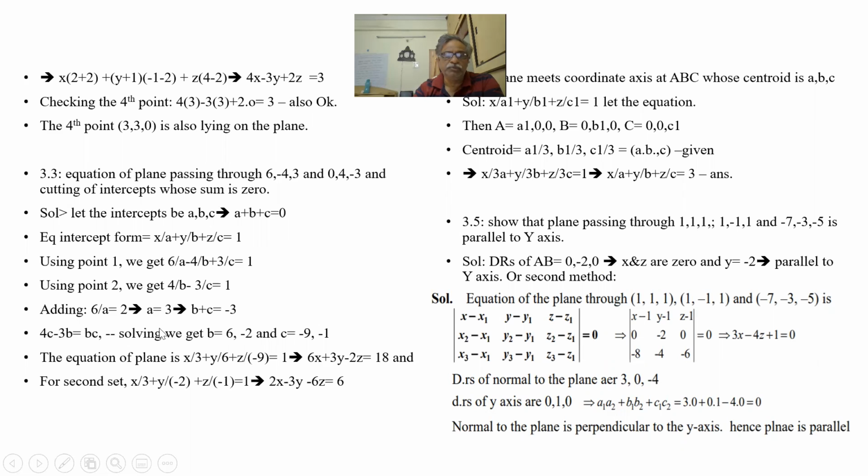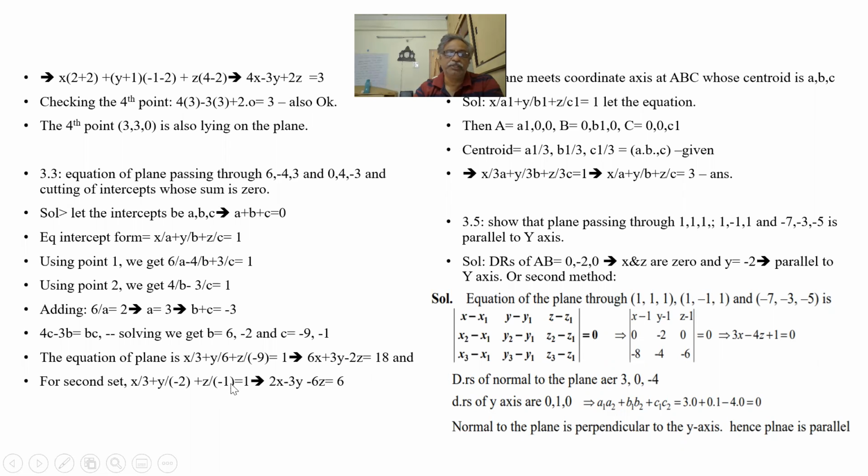When we use B plus C is equal to minus 3 in this equation, I am getting 2 values of B. It's a quadratic in B. I'm getting 6 and minus 2. When I substitute A is 3, B is 6, then C will be minus 9. When I put A is 3, B is minus 2, then C is 3 minus 2, so C is 1, B is minus 1. So this is the C value.